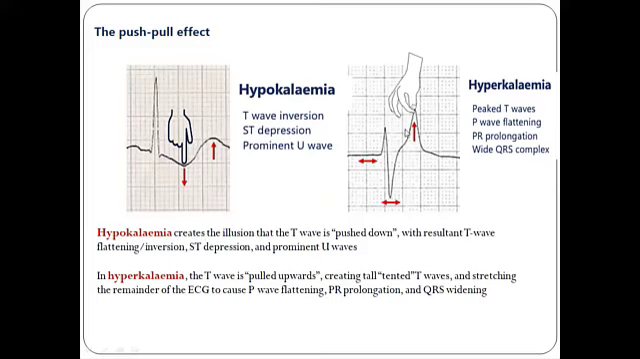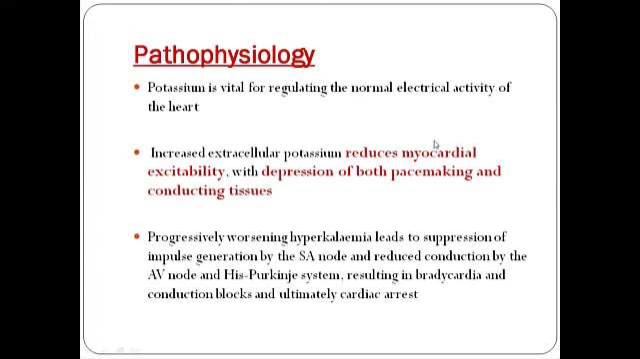And this you can see is hyperkalemia, where the main phenomenon is the pull effect. It's like pulling your T wave. That's why the T wave appears peaked, and because of that pulling, everything in the ECG gets stretched up. That is the pull effect, creating tall tented T waves and stretching the remainder of the ECG, with P wave flattening, PR prolongation, and QRS widening as well.